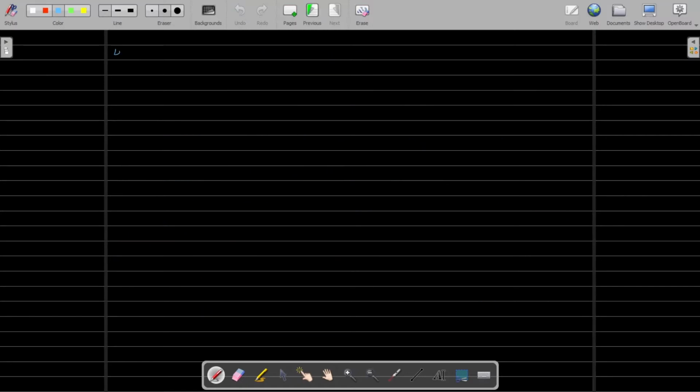Now example number 4. Consider the vector space V over the field f, equal to the set of n-tuples (x1, x2, up to xn) such that xi belongs to the field f for all i.